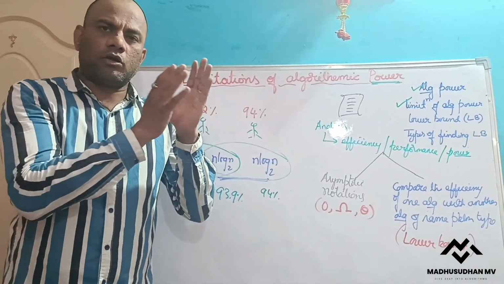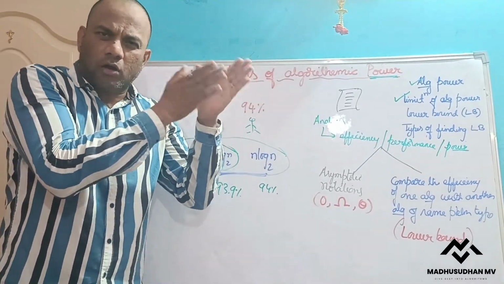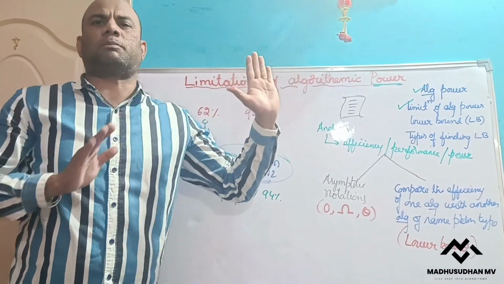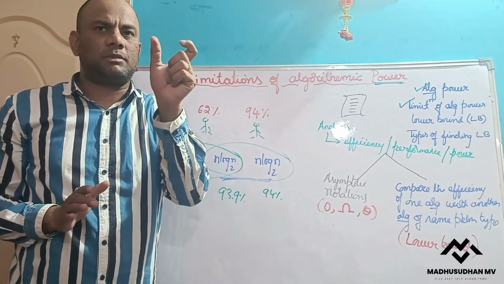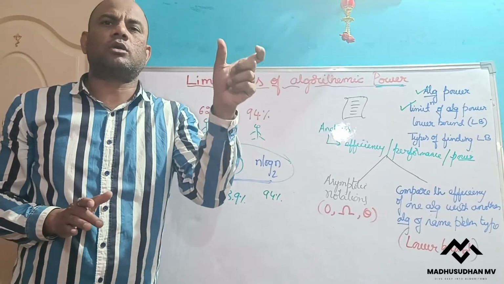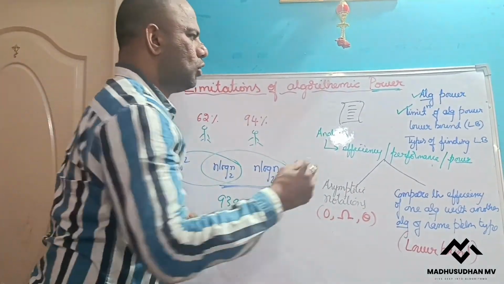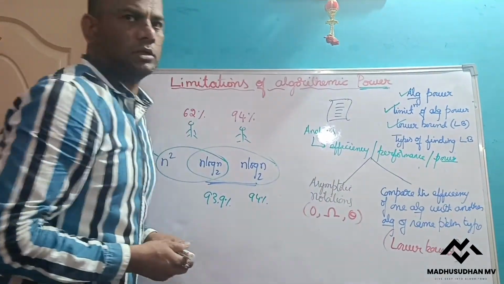That means in order to solve any problem, you have to put in some effort. That estimation of the minimum amount of work to be put in order to solve the problem is called the lower bound. So hopefully we know what lower bound means.